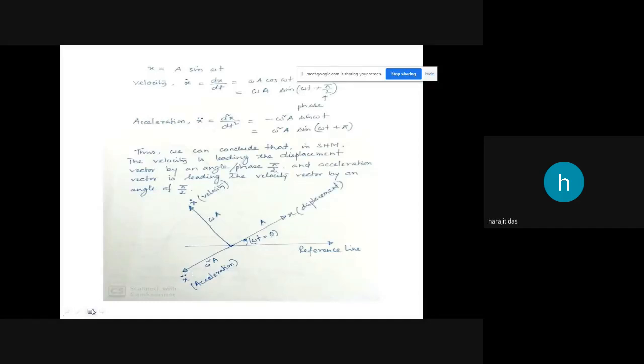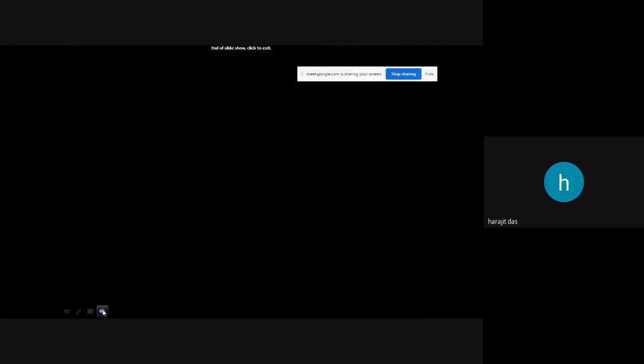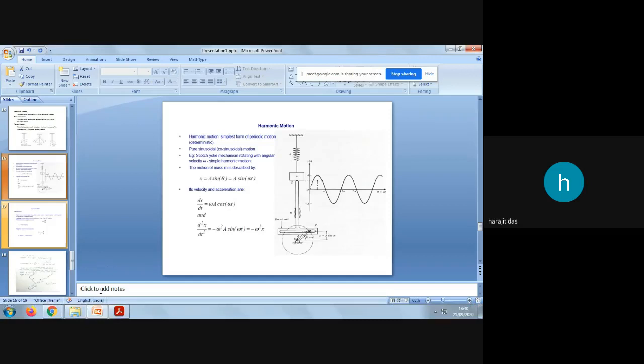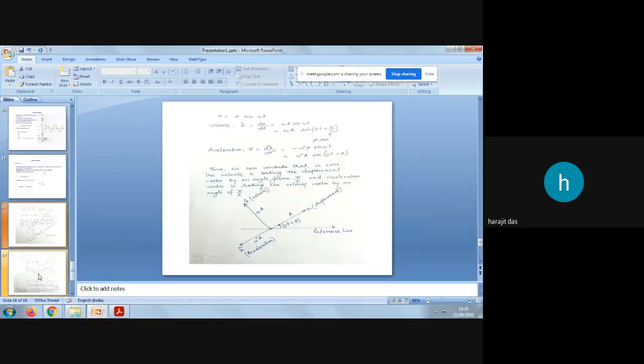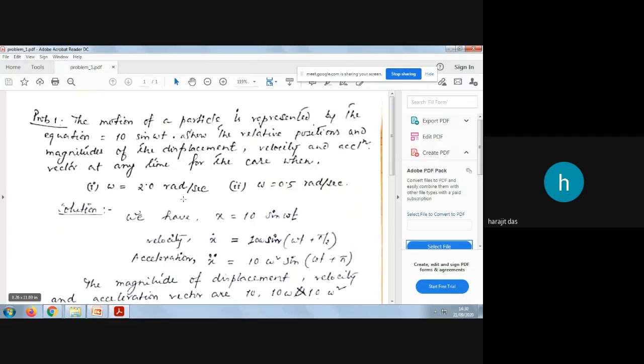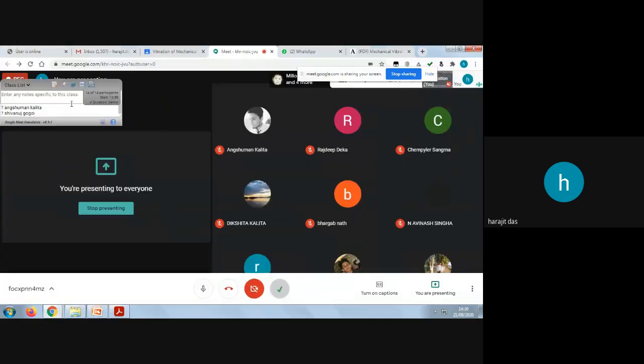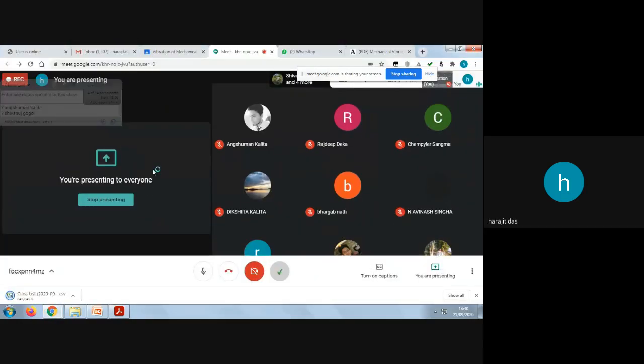This way, you need to define the vibration mathematically. So dear students, this is all for today. I hope all of you have understood the concept of vibration, the introductory part. In the next lecture, we are going to solve one problem related to this topic. This problem is with me, but we will be solving it in the next lecture.